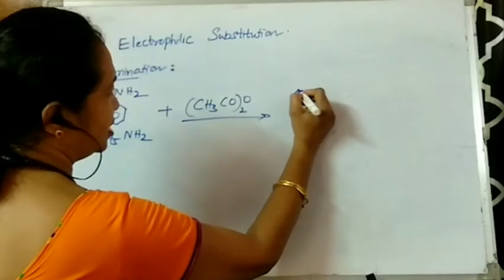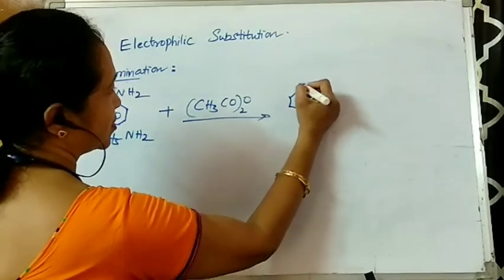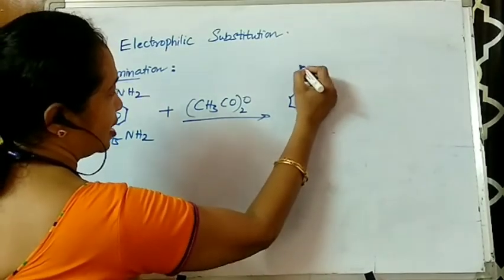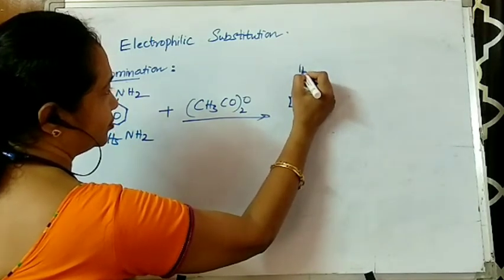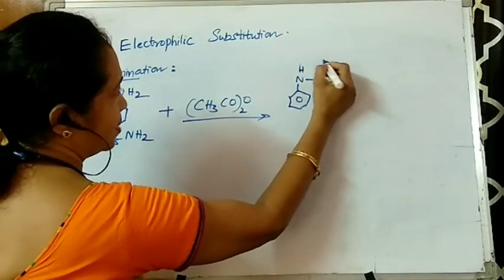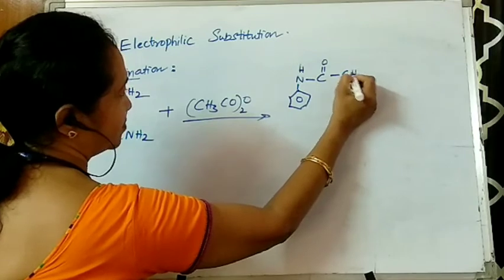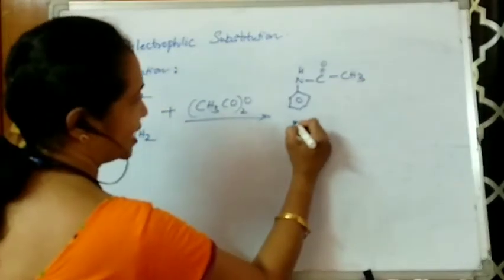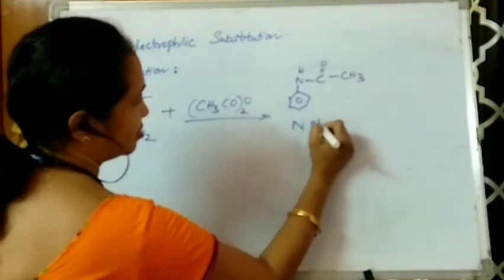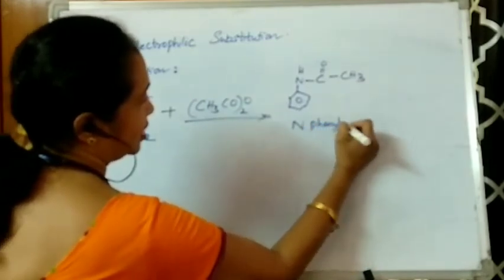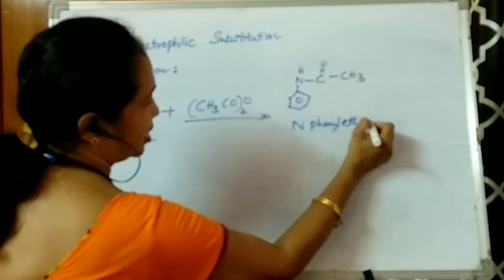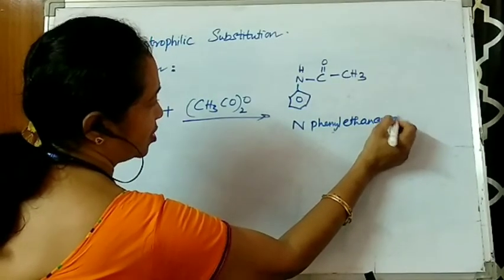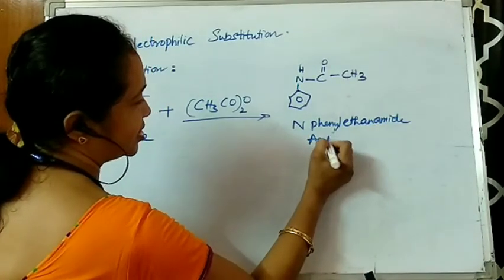Then you will be getting N, I am writing H here, C double bond O, CH3. This is called acetanilide, or you can also call it N-phenylethanamide, or acetanilide.